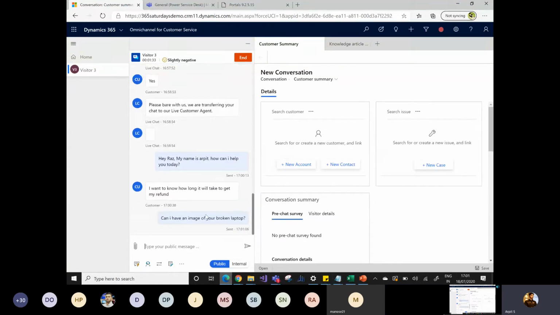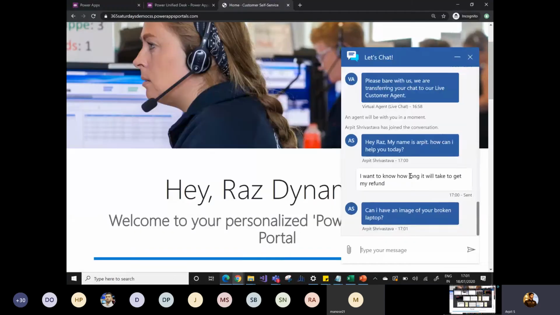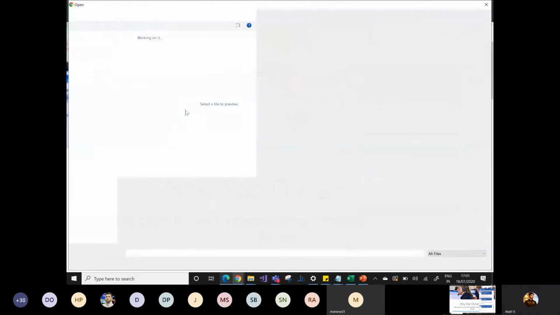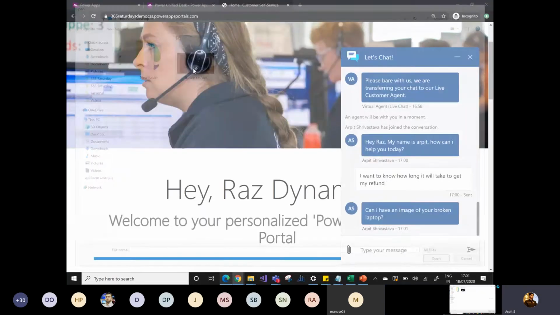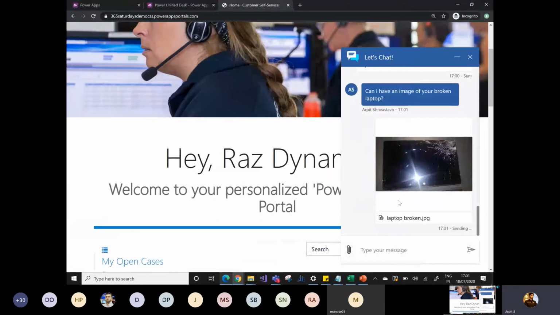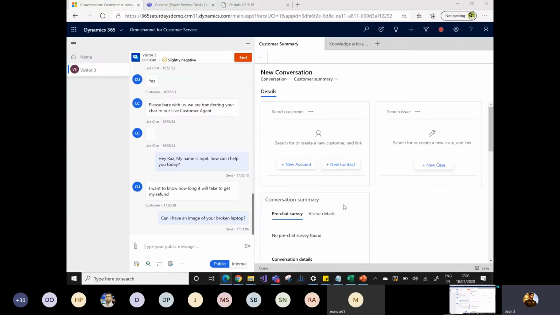Raz will simply attach the image. We'll go to attach image. Okay, so Raz has sent the broken laptop image as well. Now being an agent, I should get the broken laptop image as well.